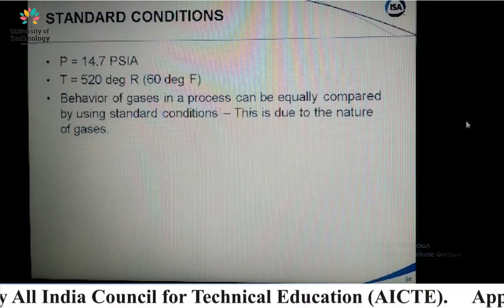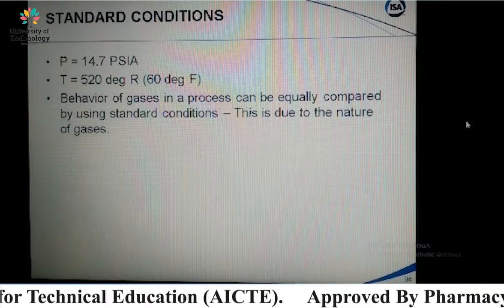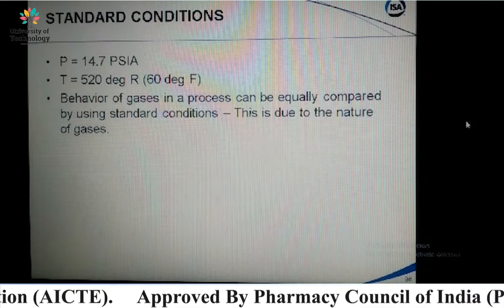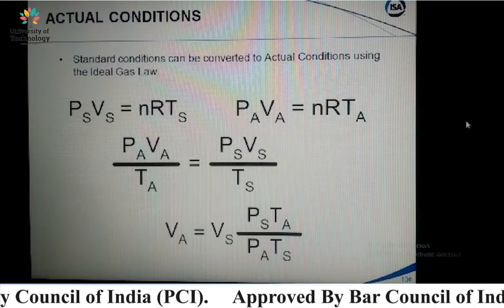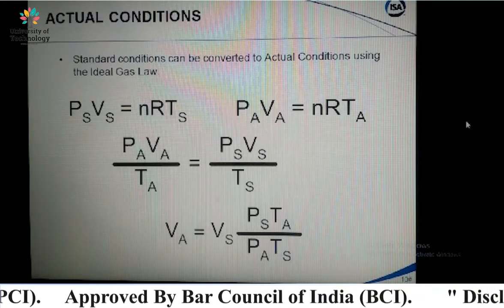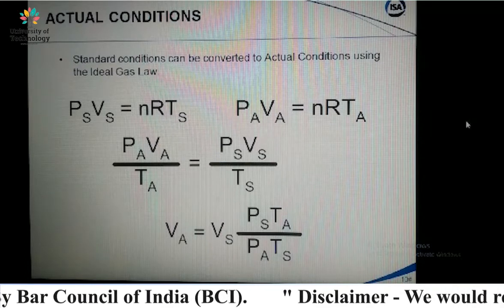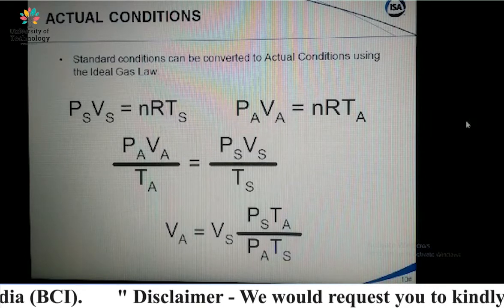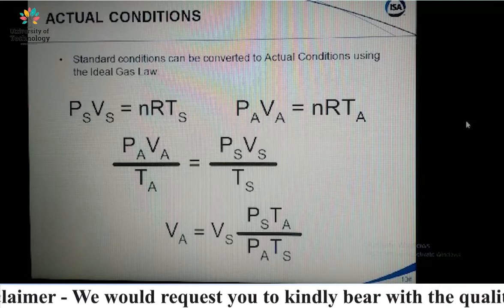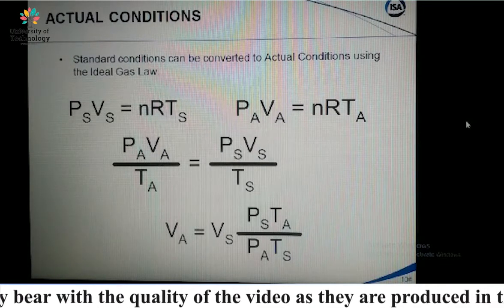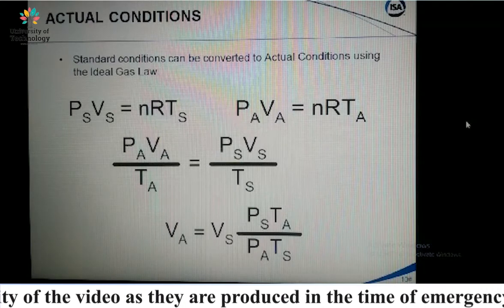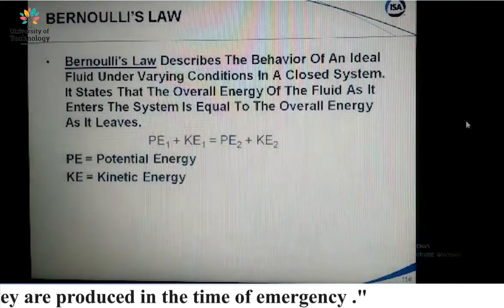Standard conditions. These are the standard conditions for ideal and real gas equations, and this is the actual condition of the gas laws. PV equal to nRT, and this can be S means standard and A means actual conditions, right?